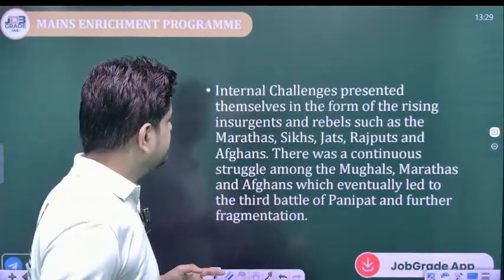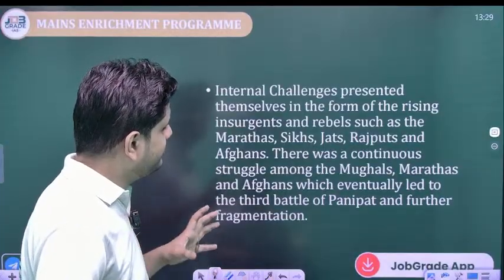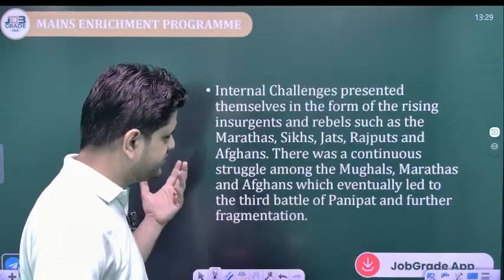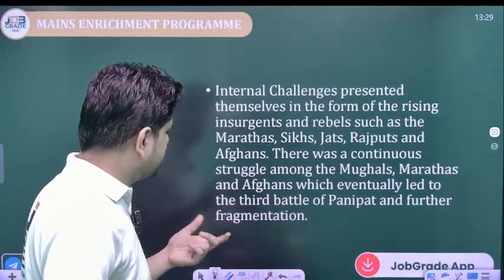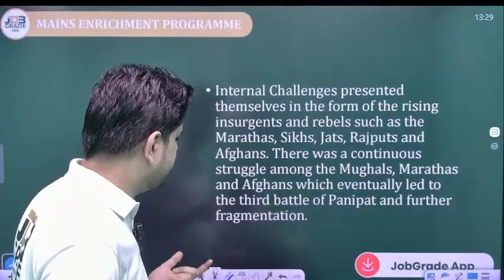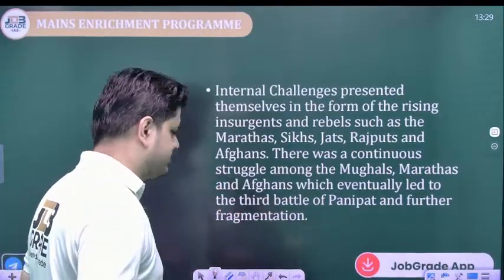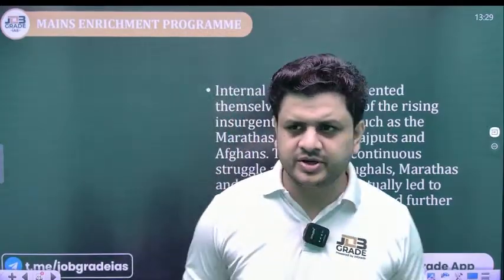Now, internal challenges presented themselves in the form of rising insurgents, rebels such as Marathas, Sikhs, Jats, Rajputs and Afghans. There was a continuous struggle among the Mughals, Marathas and Afghans, which eventually led to the third battle of Panipat. Right, the further fragmentation. What happened after the third battle of Panipat?